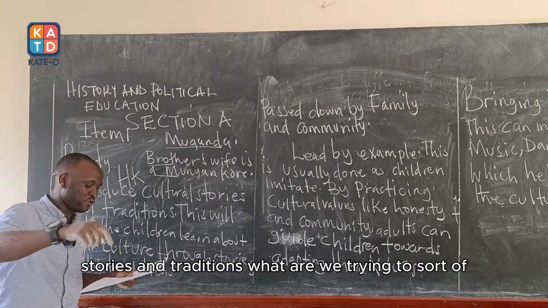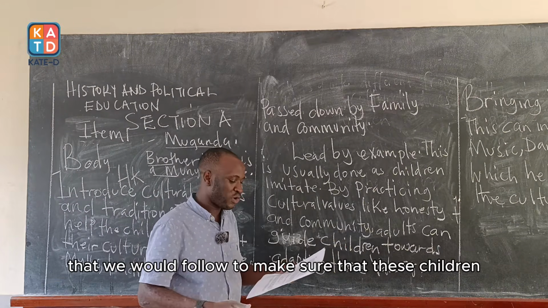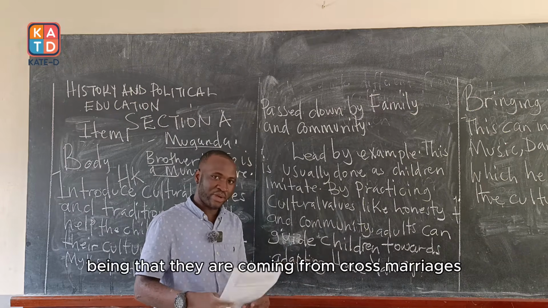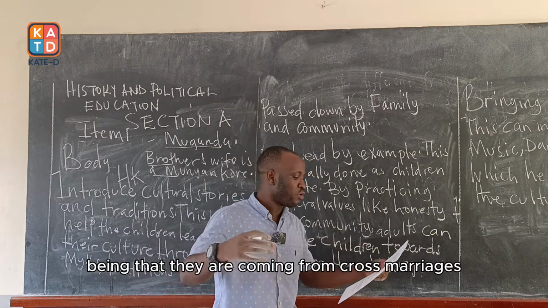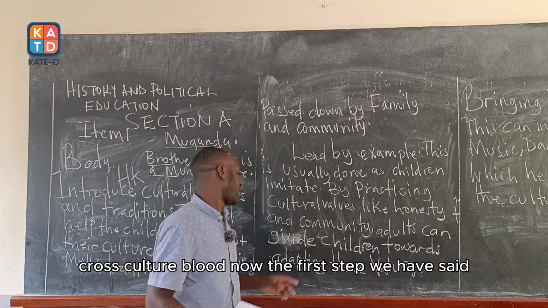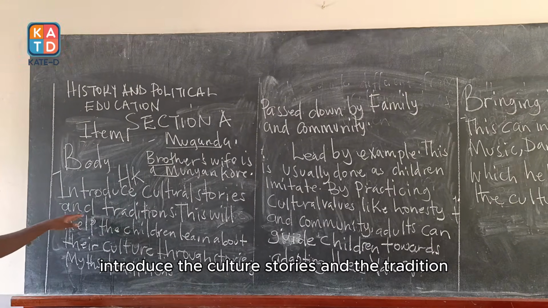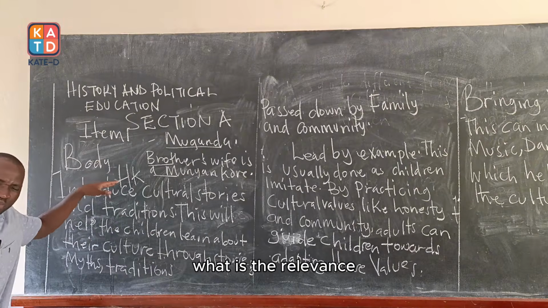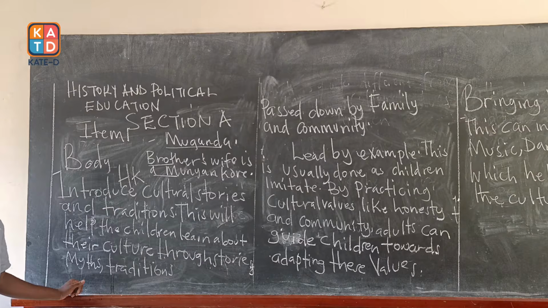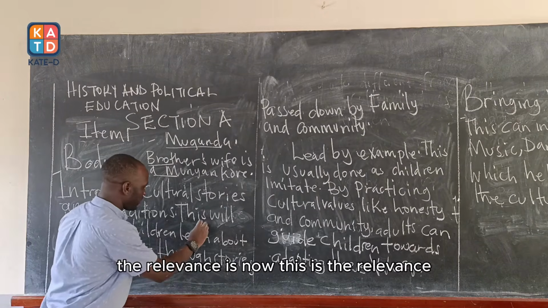What are we trying to solve? We are trying to come up with steps that we would follow to make sure that these children possess the cultural values, being that they are coming from cross marriages, cross cultural blood. Now, the first step we have said is to introduce the cultural stories and the traditions. What is the relevance of introducing these stories and traditions to these children?